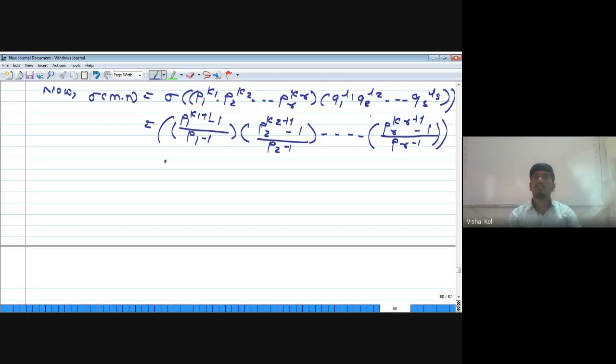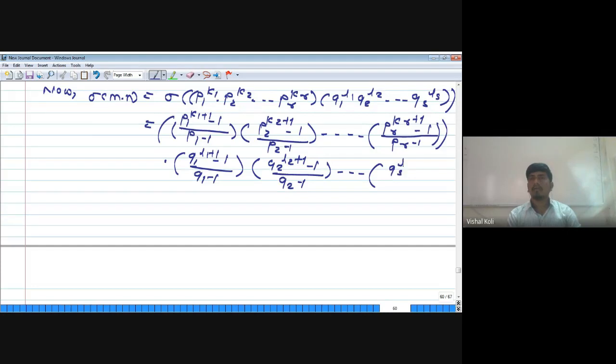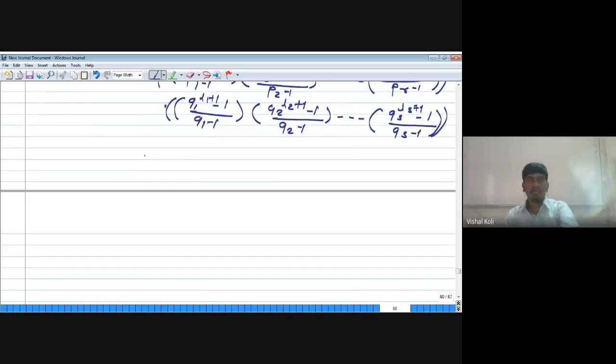Similarly for this also, (q1 to the power l1 plus 1 minus 1) divided by (q1 minus 1), (q2 to the power l2 plus 1 minus 1) divided by (q2 minus 1), up to (qs to the power ls plus 1 minus 1) divided by (qs minus 1). And this is nothing but sigma of m into sigma of n, which is sigma of m n.